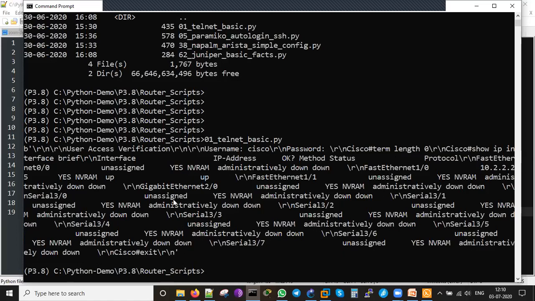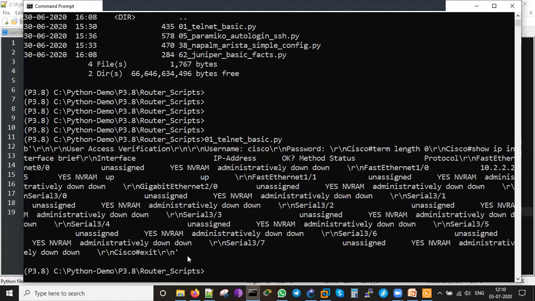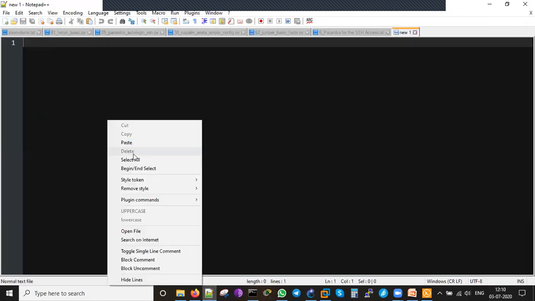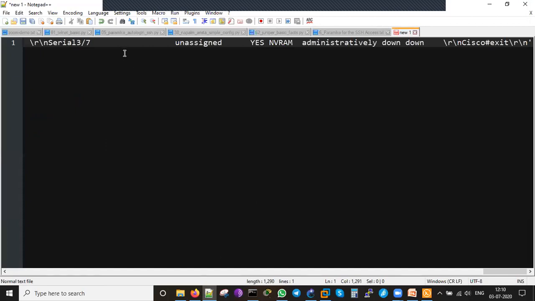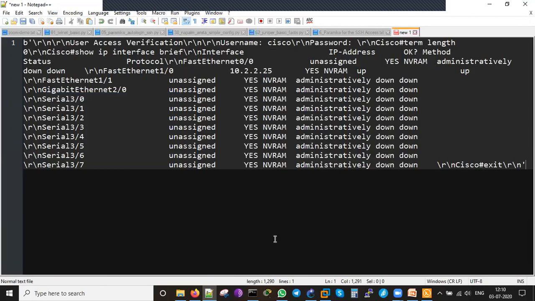Okay. So now this is the script which has been run. You may have a problem reading this script, so I'll take it to Notepad and paste it. One second, let me do the word wrap. So now you are seeing clearly. Is it clear? Yeah. You can see user access verification, username is Cisco, password is Cisco. Correct? And it is running the command show IP interface brief, and it is giving all the outputs.